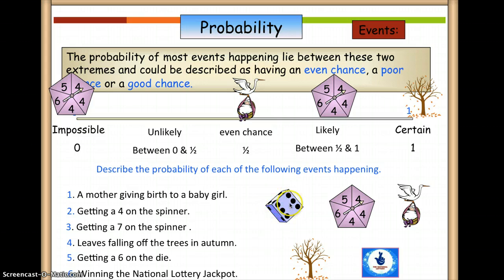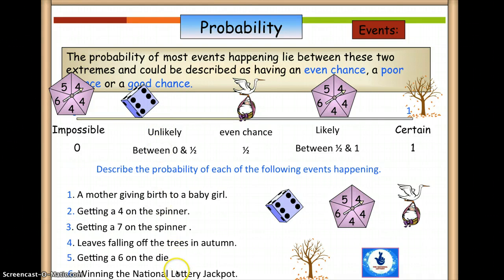And the values of your die are you have 1, you have a 2, you have a 3, you have a 4, you have a 5, and you have a 6. There's only one face that has 6. So the probability of getting a 6 is 1 out of 6. So you really have a poor chance of getting it. So we're going to put that here in unlikely.